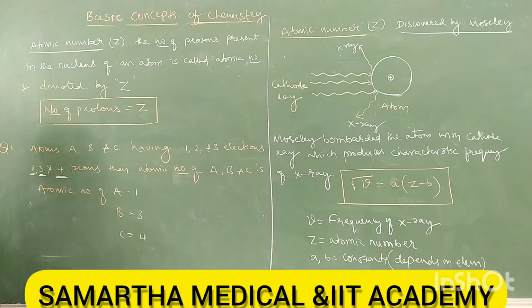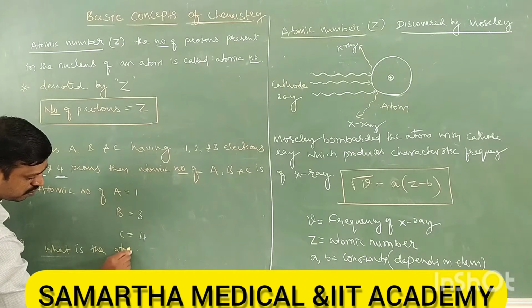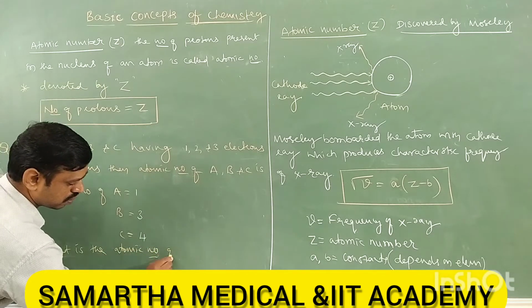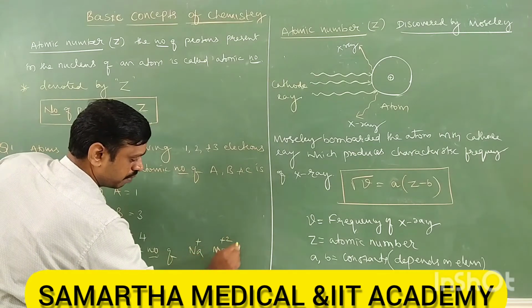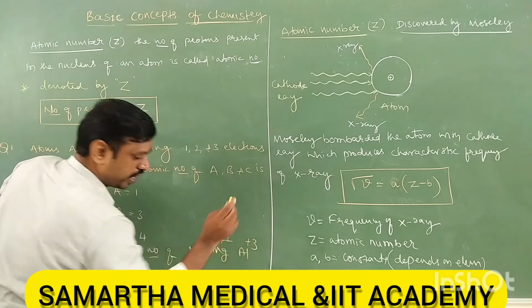Okay, one more question. What is the atomic number of Na plus, Mg plus 2, Al plus 3?